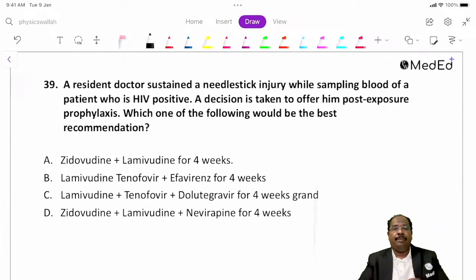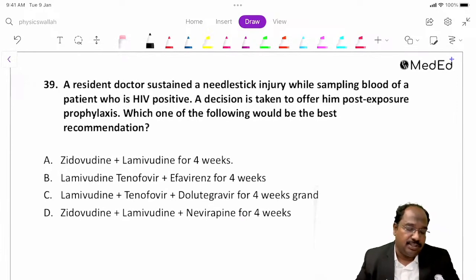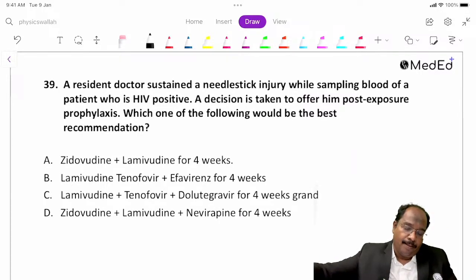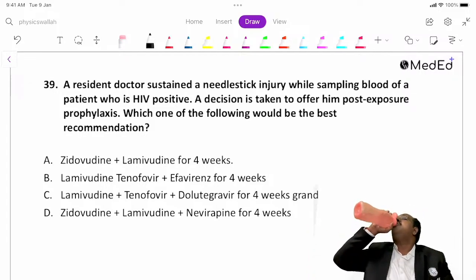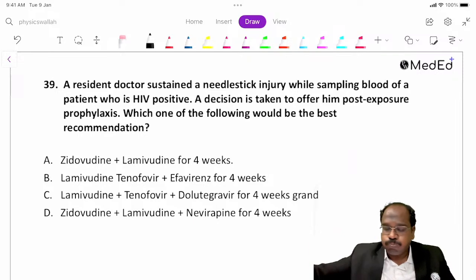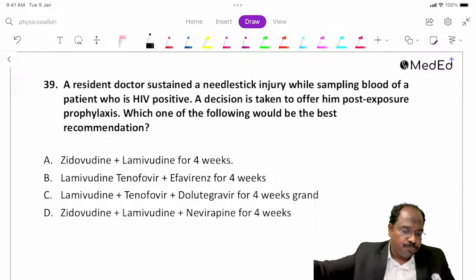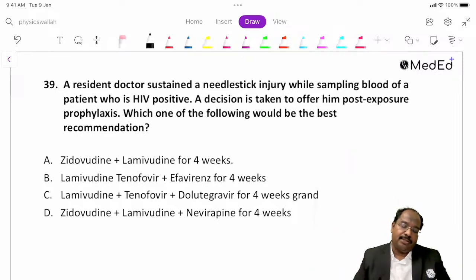Question 39. 3 more questions, guys. Answer this question. What is the answer for this question?